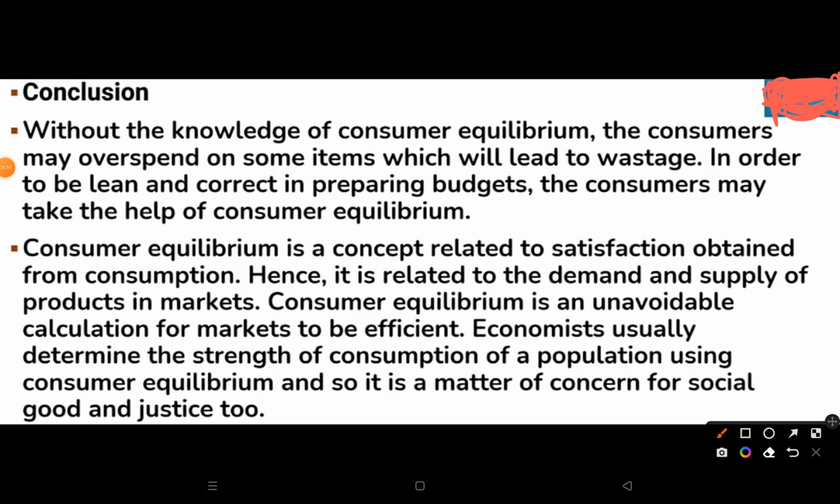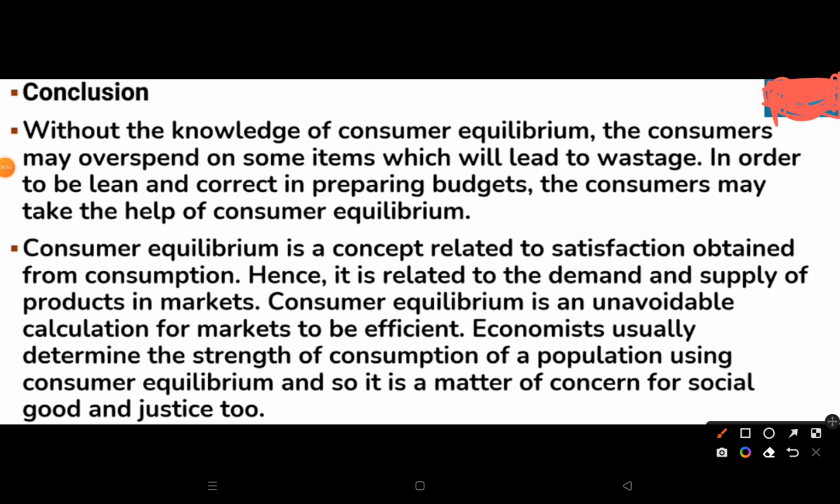Knowledge of the consumer equilibrium. The consumer may overspend on some items, which will lead to wastage. In order to learn and correct in preparing a budget, the consumer may take the help of the consumer equilibrium.